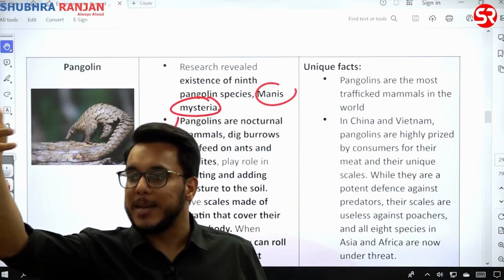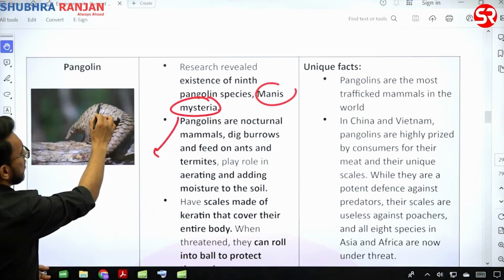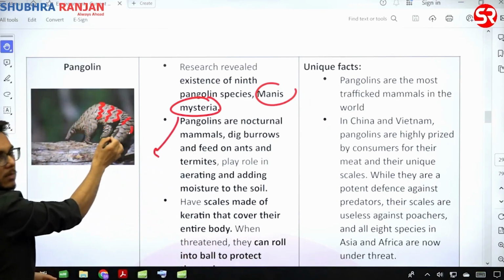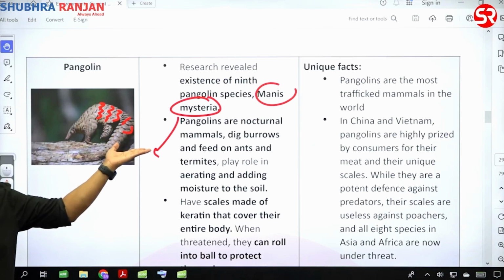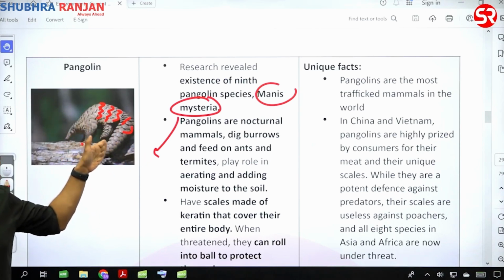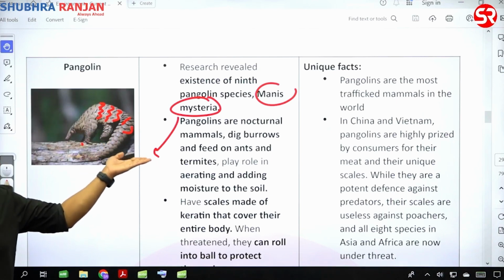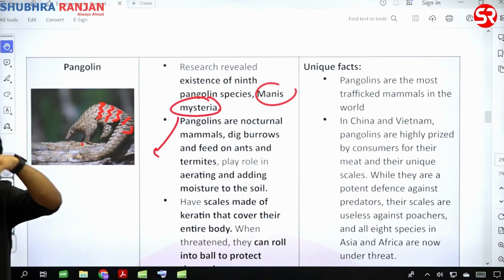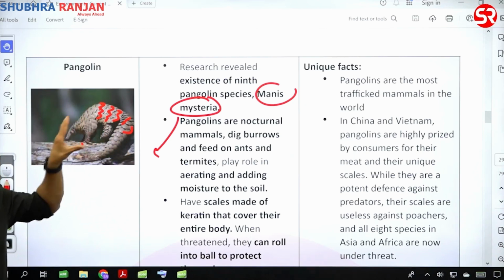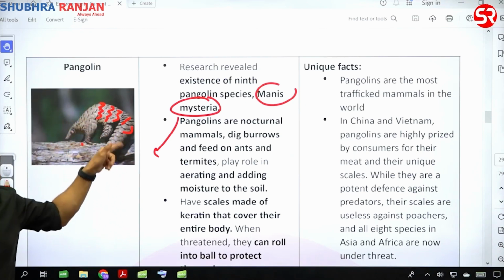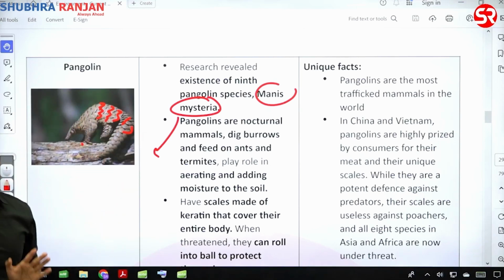scales of a pangolin that were being traded in the Chinese market that these scales, ठीक है, तो ये देख रहे हो ना इनकी बॉडी के ऊपर में, fine, these they are called as scales. They are made up of keratin, ठीक है, and because they are made up of keratin there is a huge demand of these scales. The keratins are used as a product in hair products. ठीक है, so for the keratin that is found here in their scale there is a lot of market. So in the gray market of China, by seeing these scales, it was found that these scales are not like other 8 species that are there. So there might be a 9th species of pangolin.